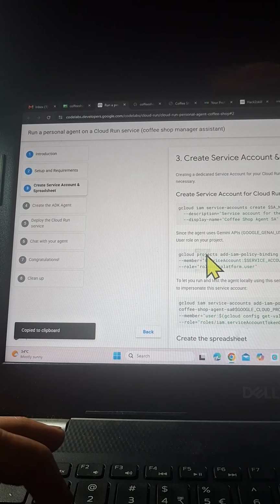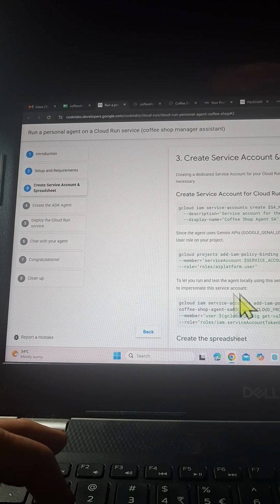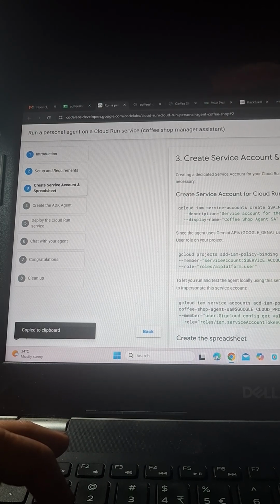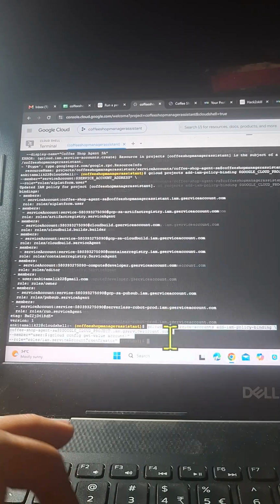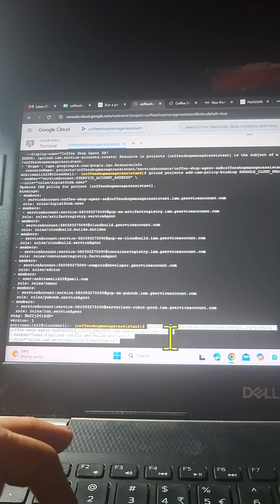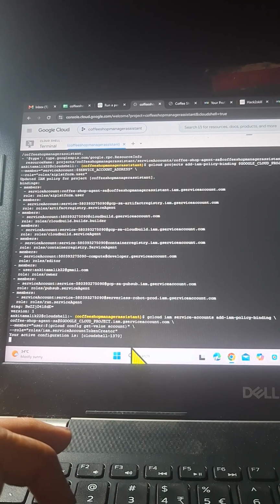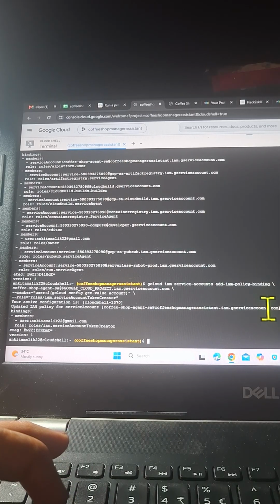Next is to let you run and test the agent locally using the service account. Grant your personal Google Cloud identity permission to impersonate the service account, so your agent should be able to impersonate your service account once the deployment has been done. How can we do that? We have to assign a specific IAM policy.